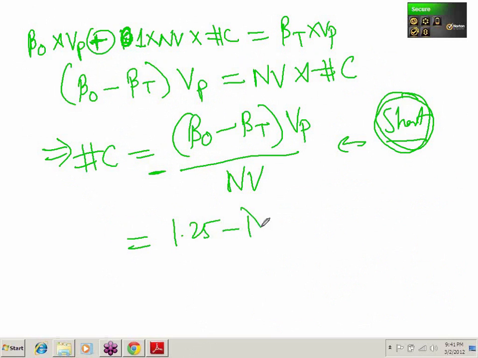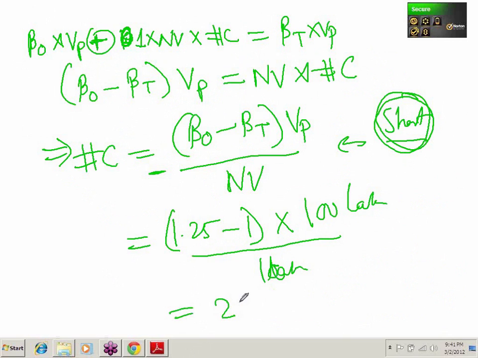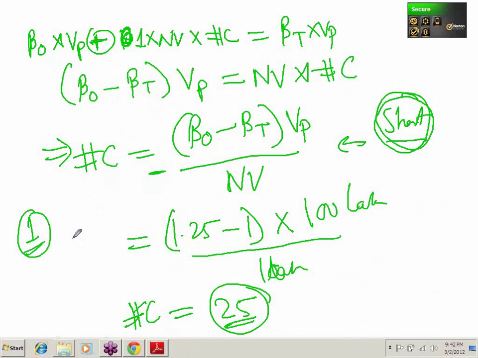So here, what is the initial beta? 1.25. Target beta was 1. Value of the portfolio was 100 lakh. The notional value was 1 lakh. So the number of contracts you will require is 25. If you short 25 contracts, you will bring down the portfolio beta from 1.25 to 1. Now think about how it will bring it in. I am saying that the beta will be brought down to 1.